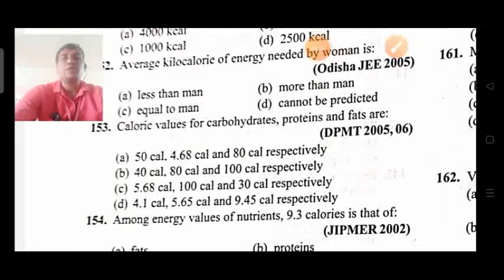And coming on to the carbohydrates, they give the least amount of energy of all the three, that is 4.1.